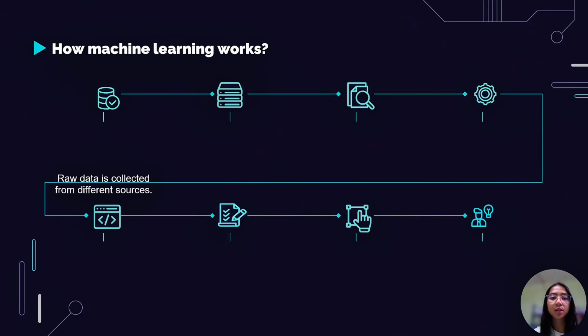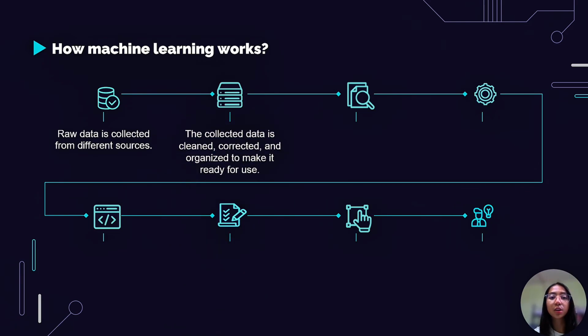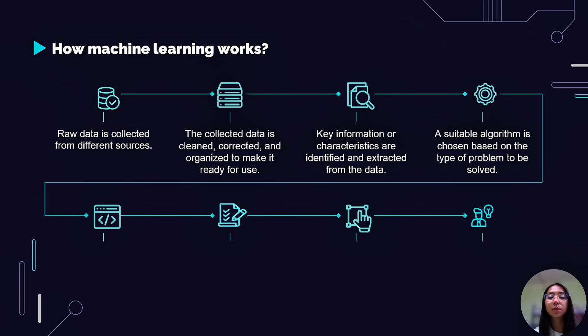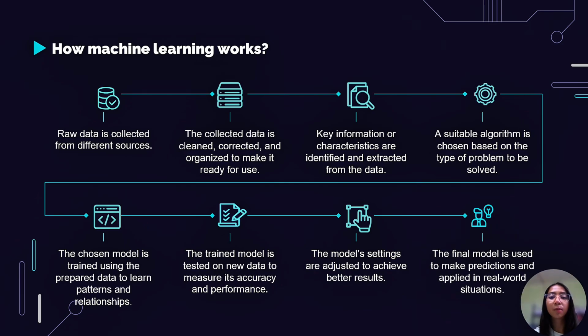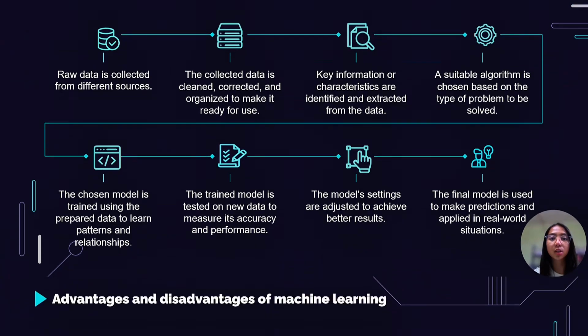How machine learning works. Firstly, raw data is collected from different sources. Then, the collected data is cleaned, corrected, and organized to make it ready for use. Key information or characteristics are identified and extracted from the data. A suitable algorithm is chosen based on the type of problem to be solved. Then, the chosen model is trained using the prepared data to learn patterns and relationships. After that, the trained model is tested on new data to measure its accuracy and performance. Next, the model settings are adjusted to achieve better results. Lastly, the final model is used to make predictions and applied in real-world situations.